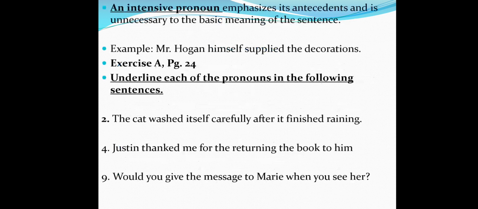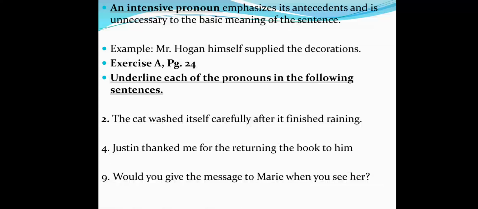An intensive pronoun emphasizes its antecedent and is unnecessary to the basic meaning of the sentence. Again, it is unnecessary to the basic meaning of the sentence. For example, Mr. Hogan himself supplied the decorations. We have an exercise A on page 24. Underline each of the pronouns in the following sentences.